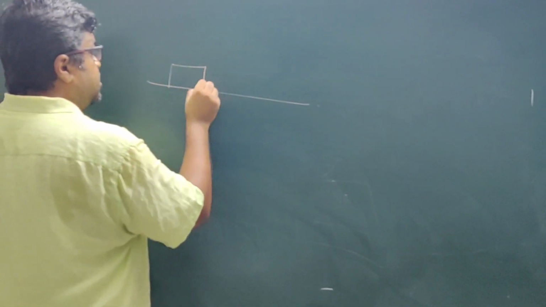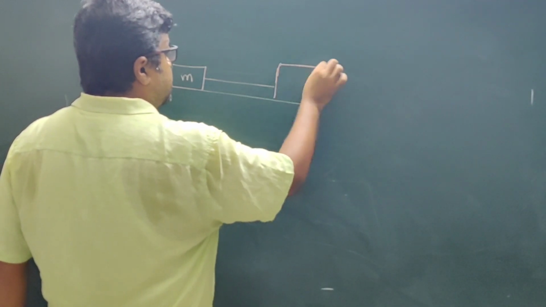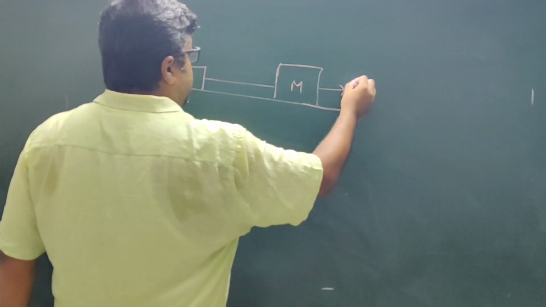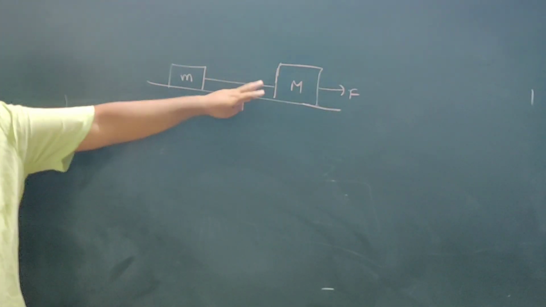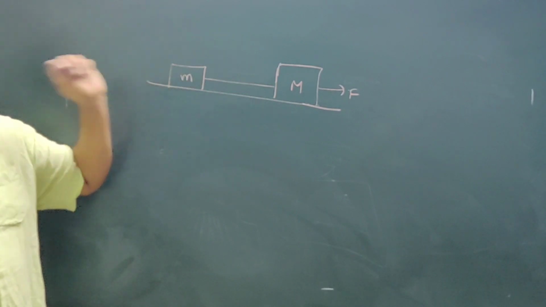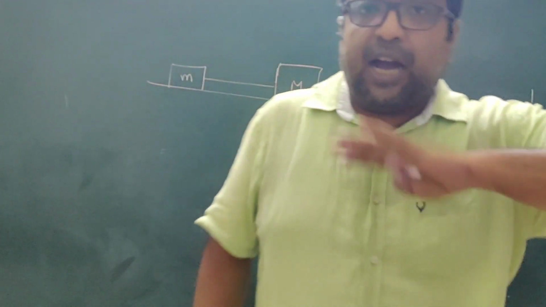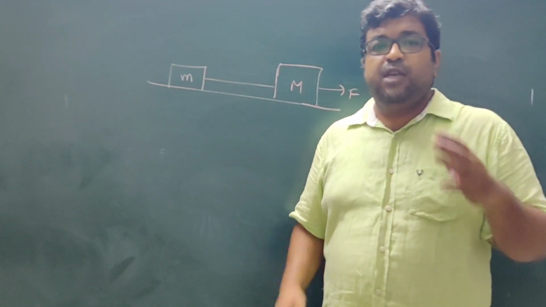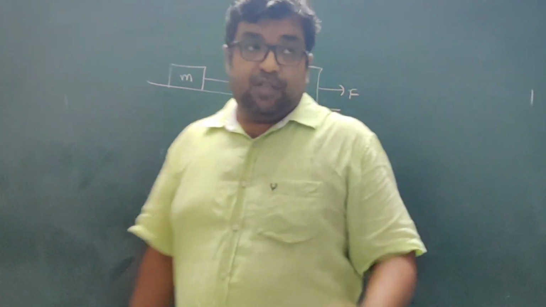This is mass small m. So this is the string, and this is another mass capital M. Now this is moved in the horizontal direction by applying force F. This is, suppose, acting in the horizontal direction. Now this force is acting on this mass, and these two masses are connected by a string. Now again, in this chapter, unless it is stated otherwise, the string is assumed to be massless. It is assumed to be inextensible. Okay.